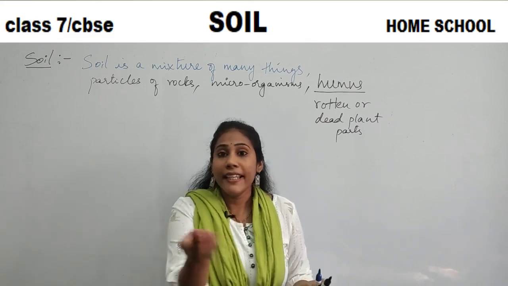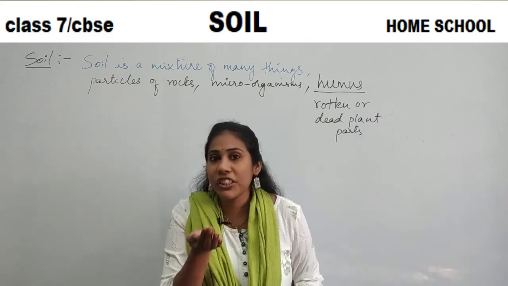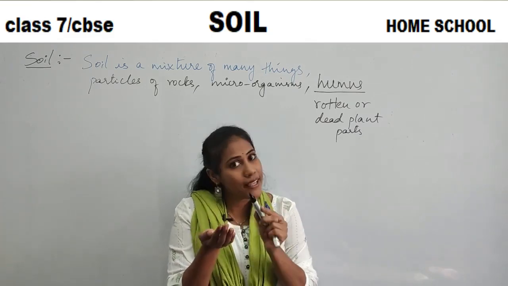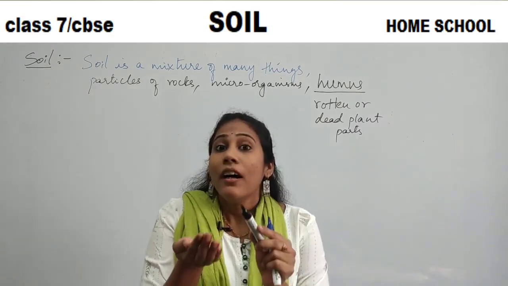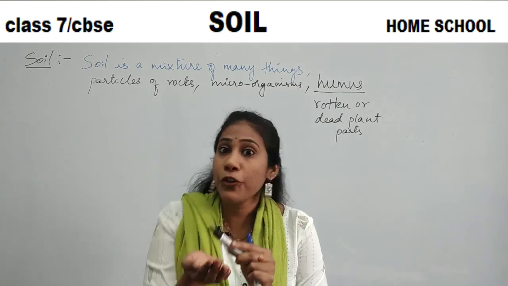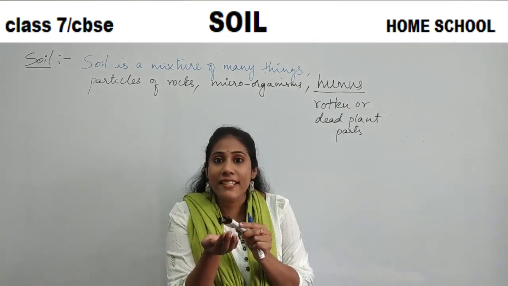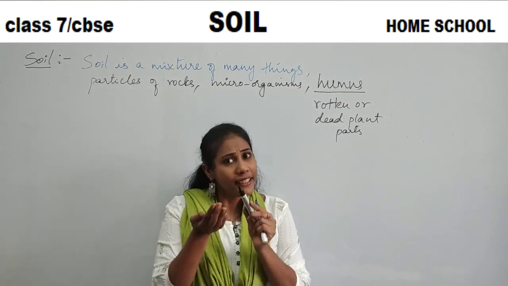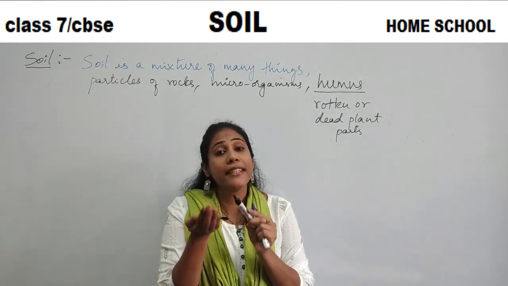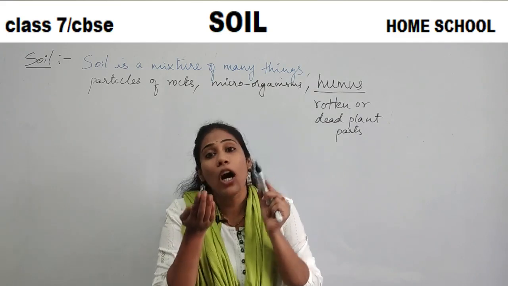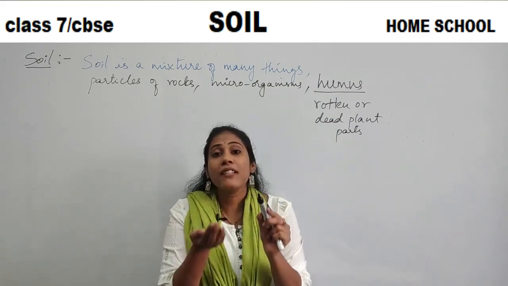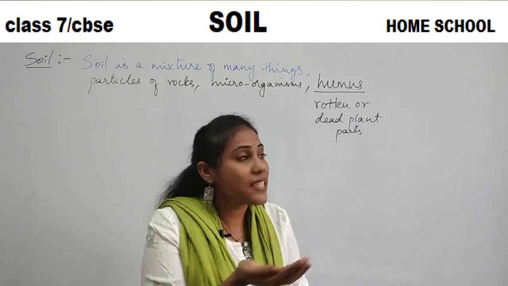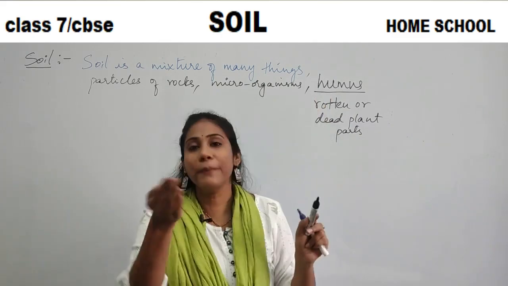So if you take soil from your garden and watch it, you will find the dead leaves, small stems, yes or no? And the dead organisms also. You will find dead insects, right? Dead bugs, dead worms, everything you will find in a soil. So this dead and rotten plant bodies or some kind of animals or organisms is called humus.